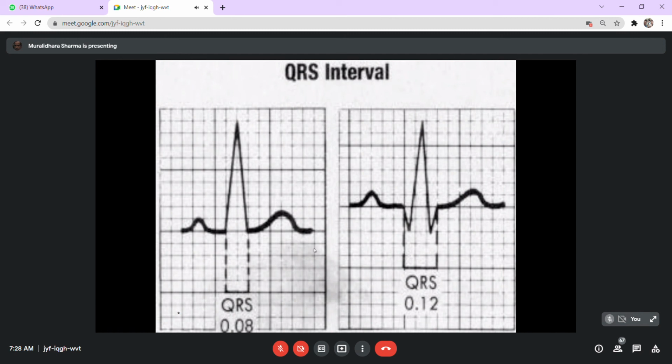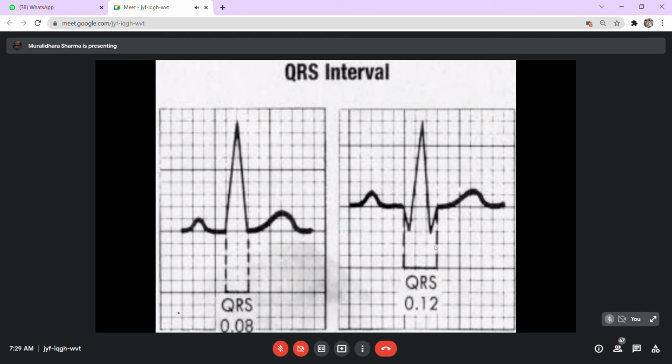Now, for all practical purposes, when you do not have this Q wave and S wave, how do you measure these intervals? That's the point. Suppose you do not have a Q point and S point, then measuring the QRS interval will start from that point where the wave starts from the baseline. So this will be 0.08 seconds. Whereas if you have a typical Q point and S point, again the measuring is not from this Q point to the S point, but from that point where the wave has started from the baseline. So in this case, it will be 0.12 seconds.